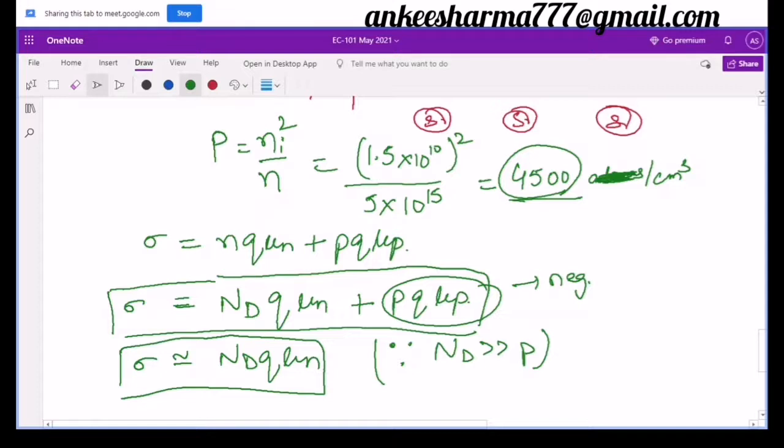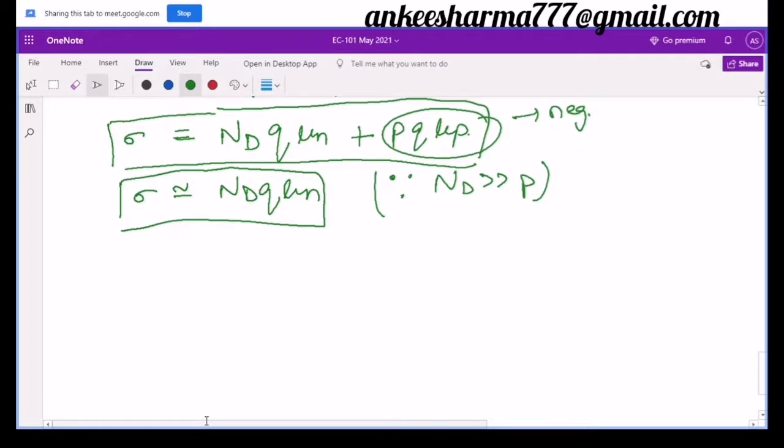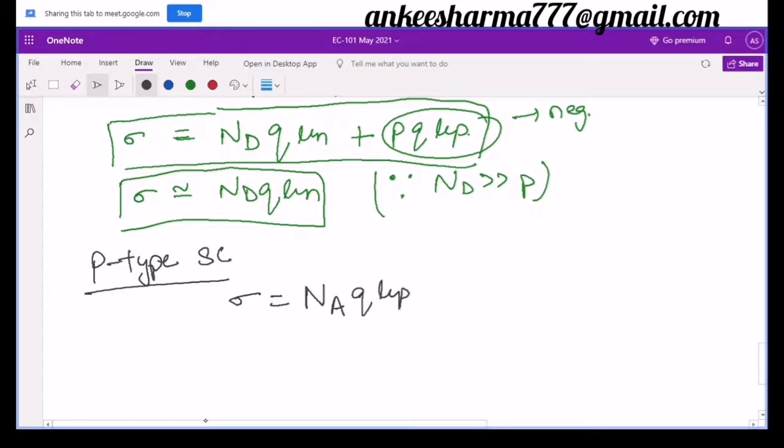And exactly similar is there for the p-type. In the p-type, what is going to happen? For a p-type semiconductor, my sigma will be equal to, can you tell me what that formula is? It will be NA q mu p. This NA is nothing but p, q is the charge, and mu p is the hole mobility, plus you can also say n q mu n.